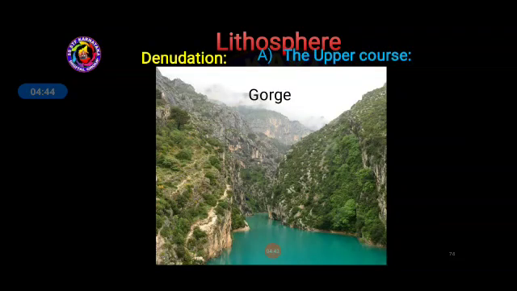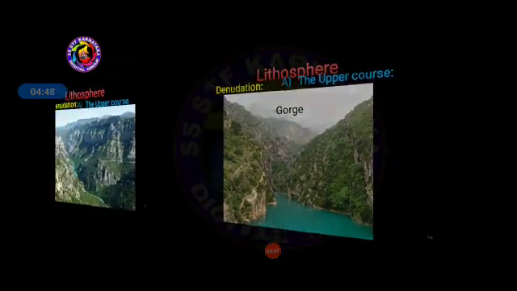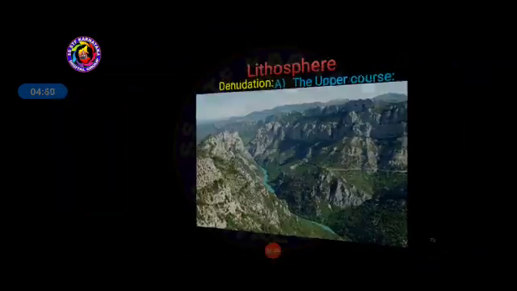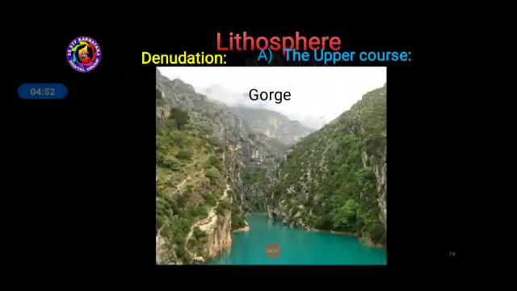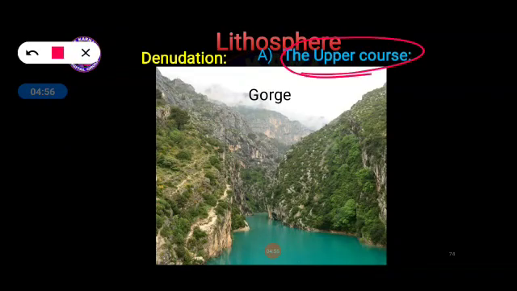It is called a gorge, and this gorge is created by the river, and this takes place in the upper course. And remember, here we are discussing the landforms which are made in the upper course. First of all, already we know that V-shaped valleys are created by the river. Next one, the gorge is also one of the important landforms which is created by a river, especially in the upper course.